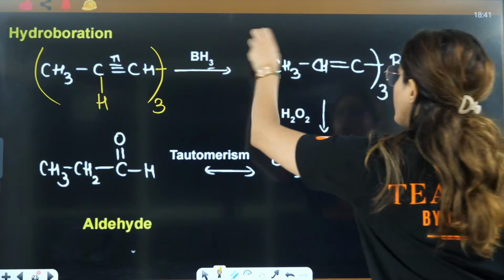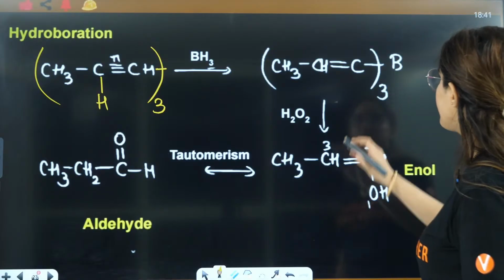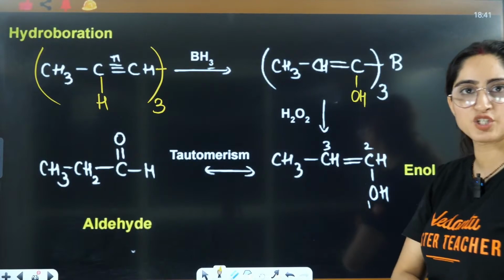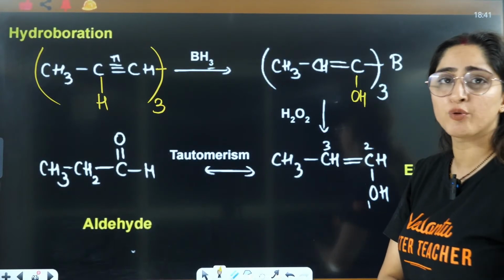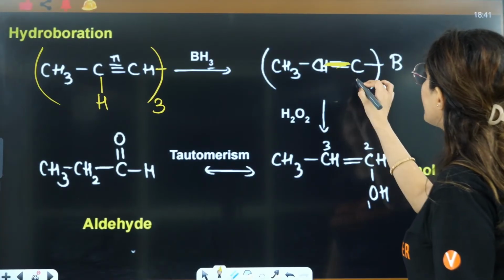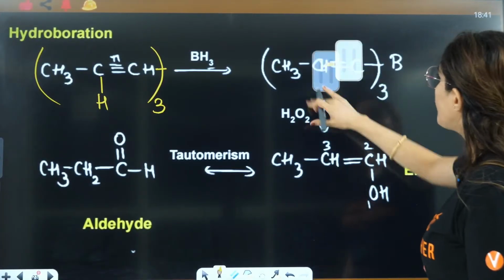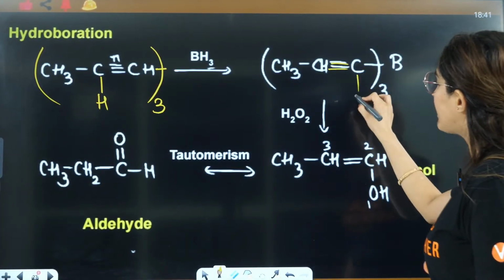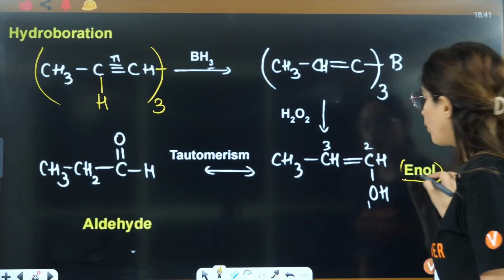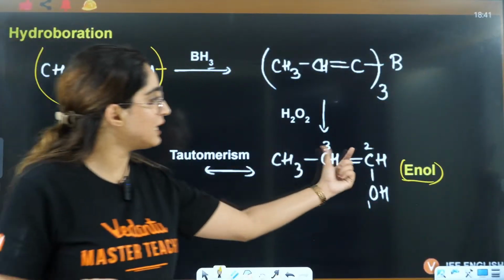Then this is the hydroboration part and this is the oxidation part, where this particular bond will break and here you attach OH. This is what we used to do in hydroboration before also. But there we had a single bond here and you attach OH, so alcohol will be formed. But now here you have a double bond and you are attaching OH. That is the reason you will call it enol, because this is en and ol.